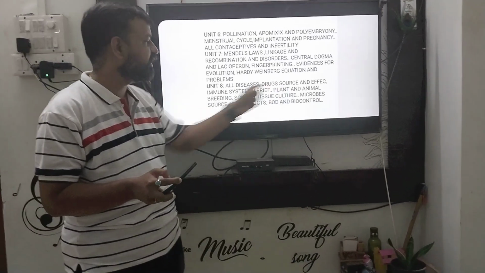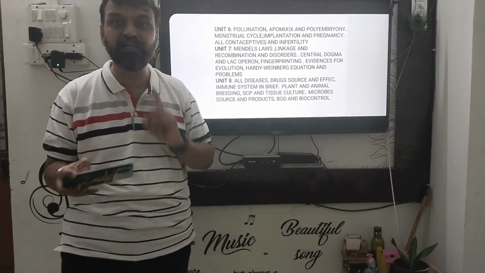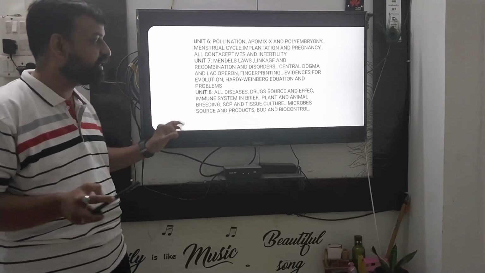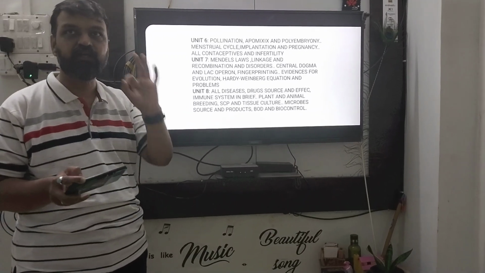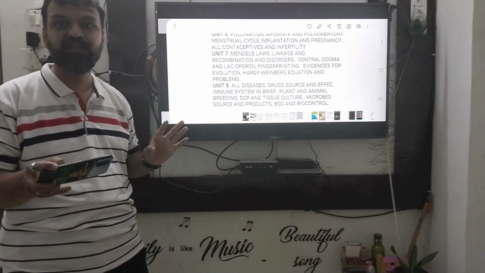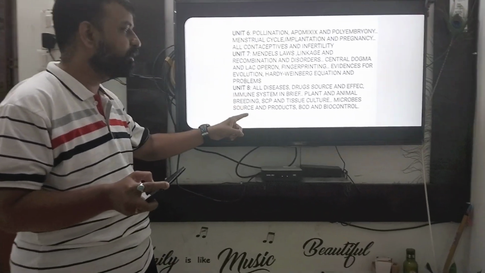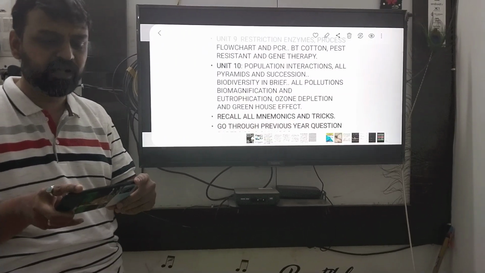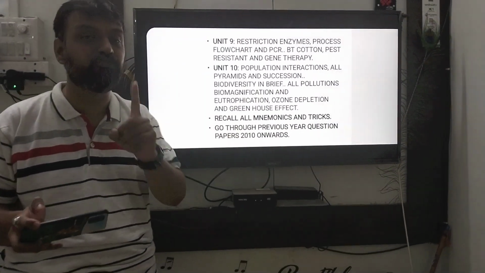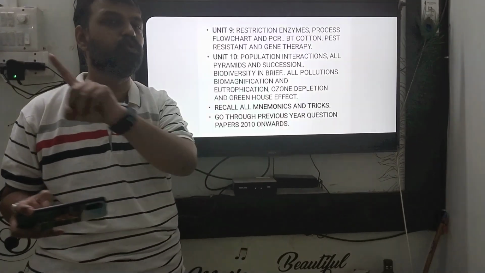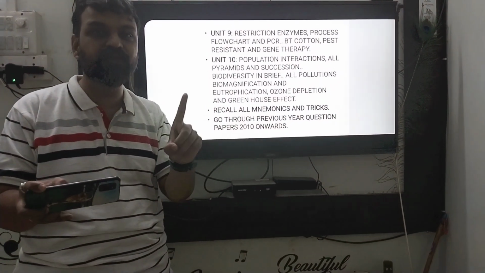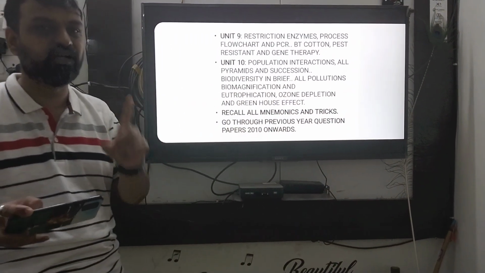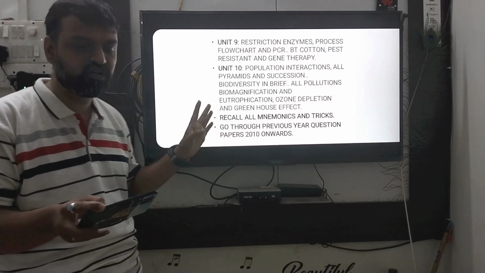Next part is plant and animal breeding. They may ask questions on MOET, tissue culture, and somatic hybridization. Then charts from this chapter, and definitely disease resistant, insect resistant, pest resistant varieties. Prepare this part. Then in the microbes part, dear students, the microbes chapter is very important for sources and their products. Prepare all microbial products, all sources and their respective organisms. Don't forget, because match-the-pair type questions are very common on this part.